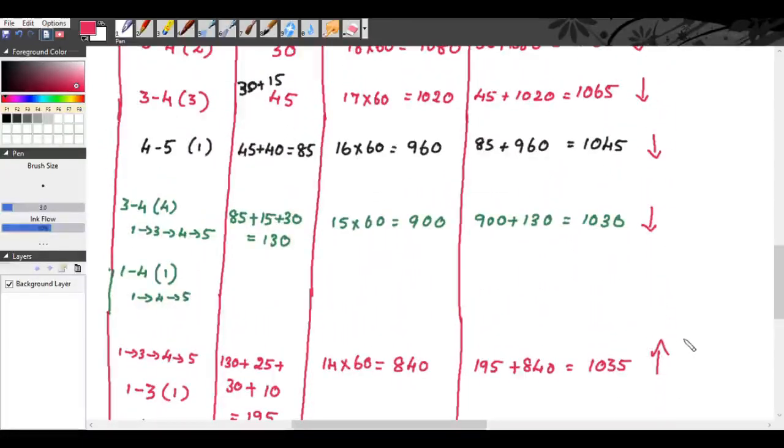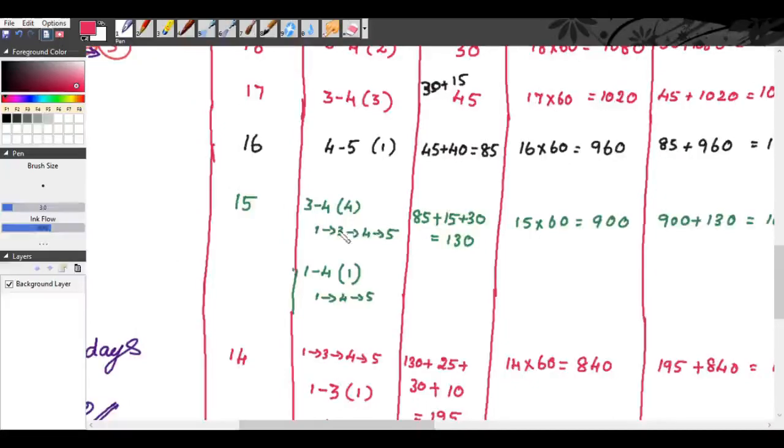That means your minimum cost of the project is 1030. 1030 on the 15th day.